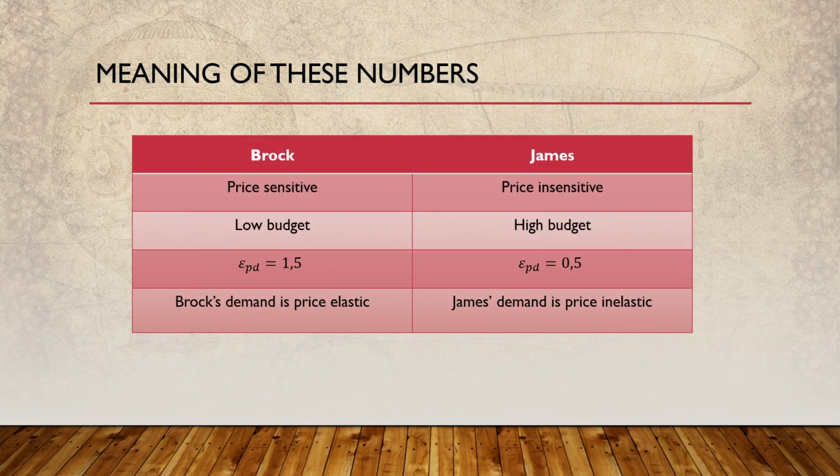Here we have a final conclusion rather. So this is something we saw before. The only thing that's new is the row over here. So 1.5 for Brock means his demand is price elastic. He's very sensitive when prices change, while James is not sensitive when prices change.